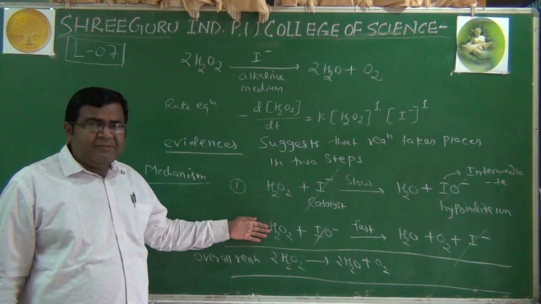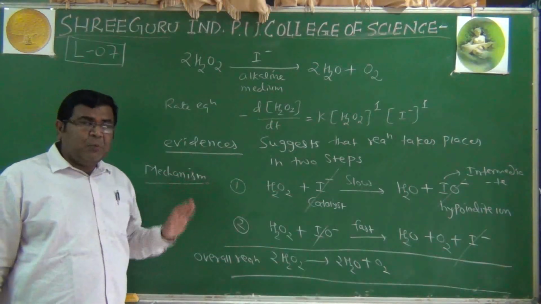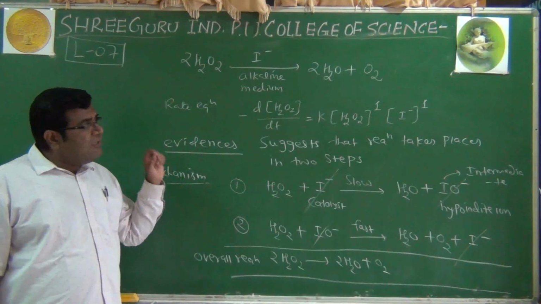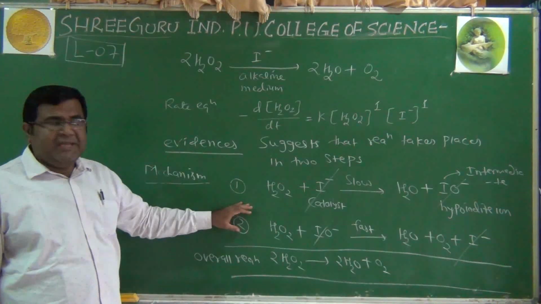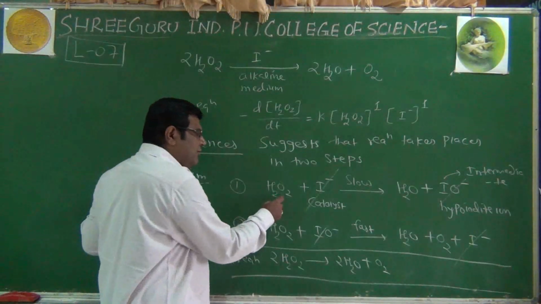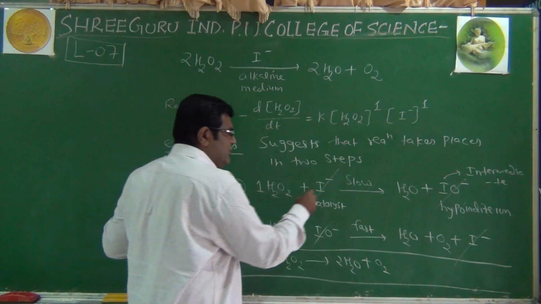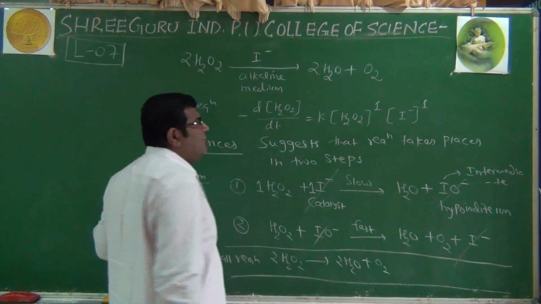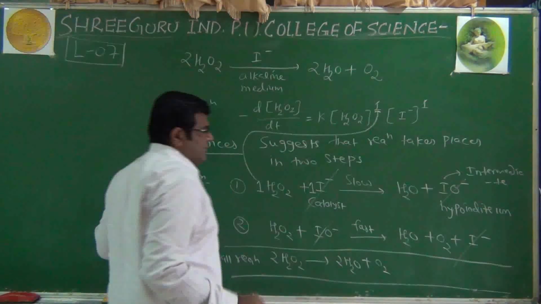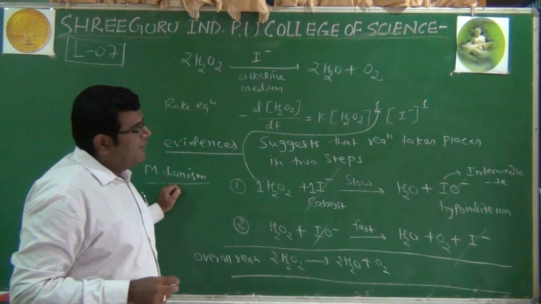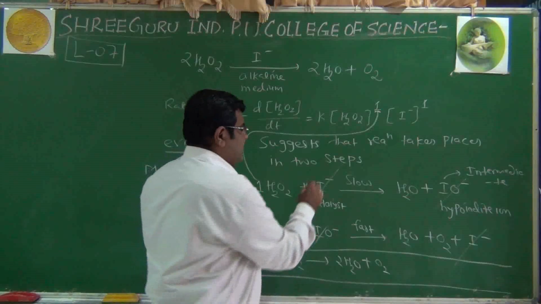How is it determined? By looking at the rate law. The mechanism has been proposed. Now see the relationship between the rate law and this proposed mechanism. The number of molecules of H2O2 in this particular step is 1, and the iodide is also 1. The same stoichiometric coefficients are the exponents of H2O2 and iodide in the rate equation.